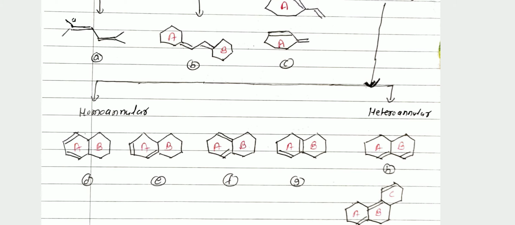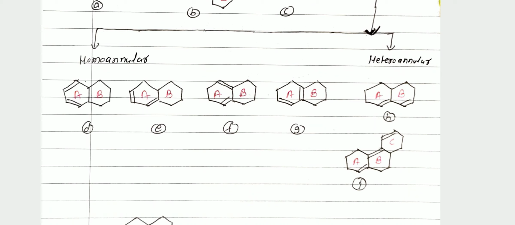Then you see the ring B. Here one double bond is exocyclic to ring B. Exo means outside the ring. Therefore one double bond is outside ring B, so there is one exocyclic double bond. Exo means outside but attached to this ring, therefore it is the example. And these two double bonds are present in two different rings, therefore structure H is the example of heteroannular diene.